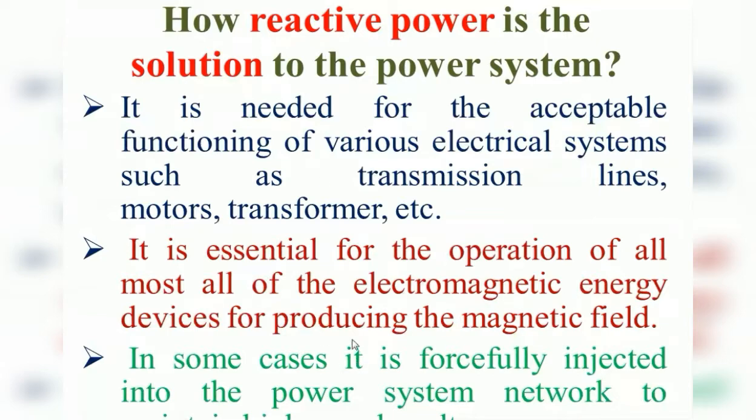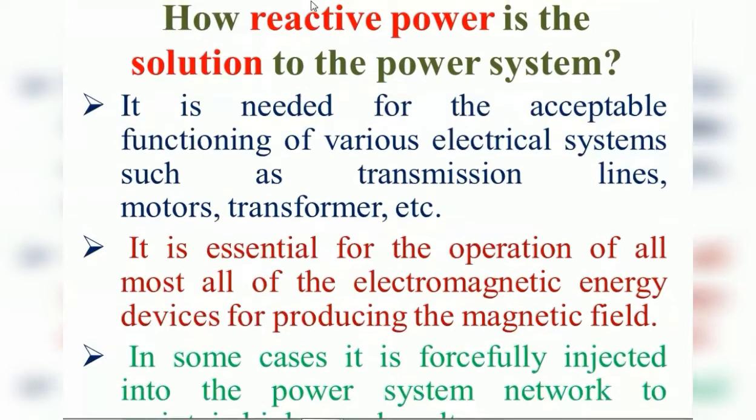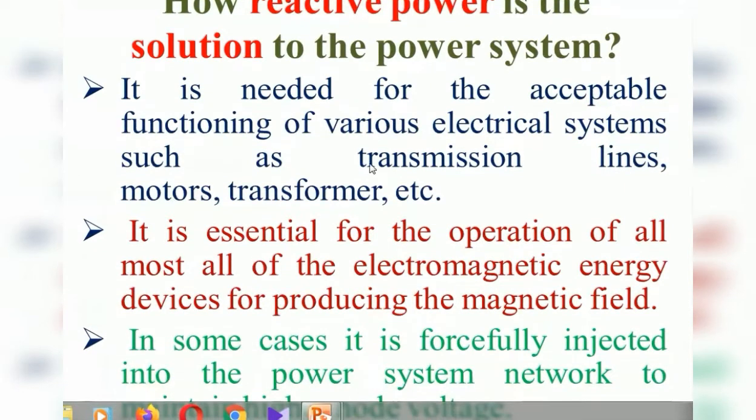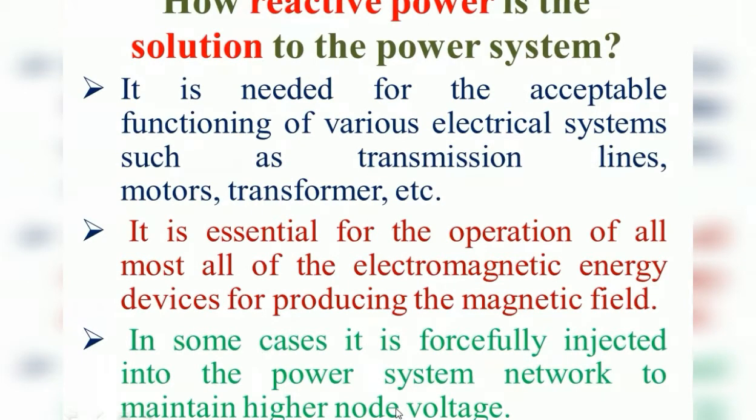And another thing is, in some cases we are going to inject reactive power into the system so that we get a higher voltage at a particular node. The reactive power is normally injected into a particular load by using capacitors or other reactive power producing sources. So for satisfactory operation of transmission lines, motors and transformers, we need reactive power, and transformers and magnetic field producing devices also need reactive power.